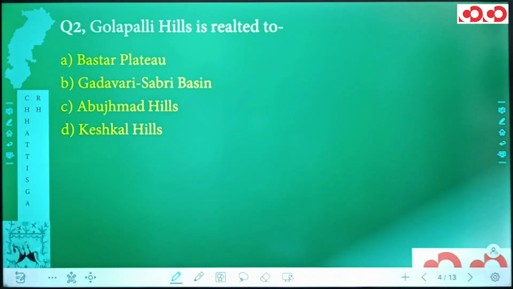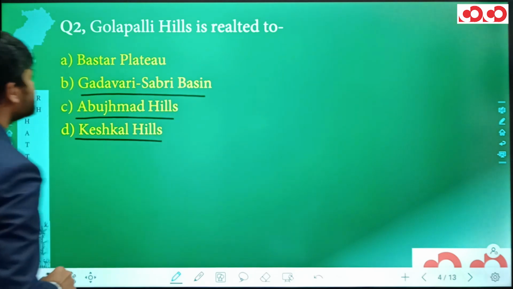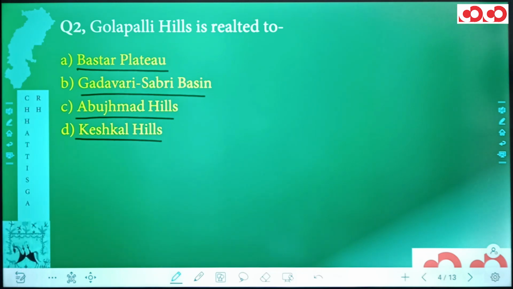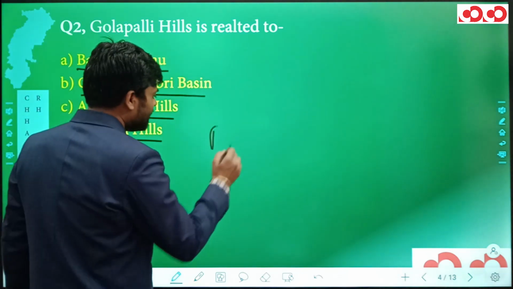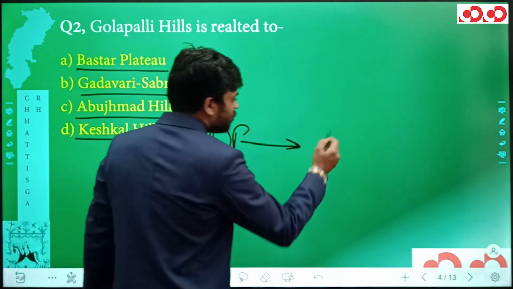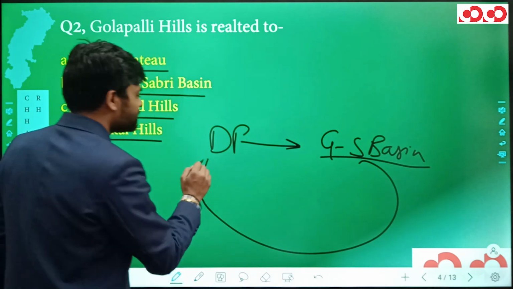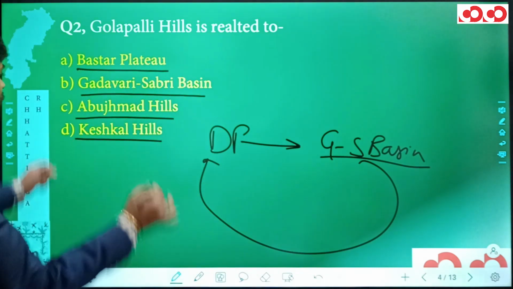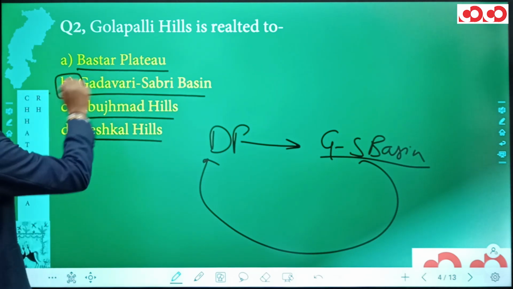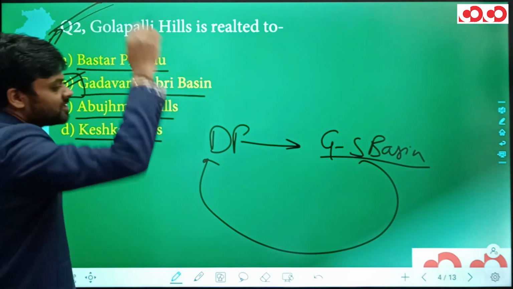Now, considering the options, Keshkal Hills, Abujmad Hills, Godavari Shabri Basin, and we have Bastar Plateau. So what have I told you? That it is actually situated in the Dandakaranya Plateau, and I have also told you that it is actually situated in the Godavari Shabri Basin, once again, which is a subdivision of this Dandakaranya Plateau. Now, can we find this Godavari Shabri Basin in the options? Yes, we have Godavari Shabri Basin in the option B, and hence this option B is going to be the correct option for this second question.